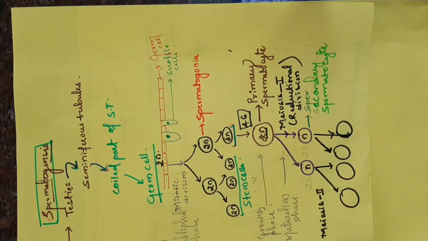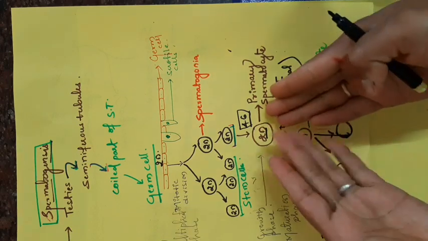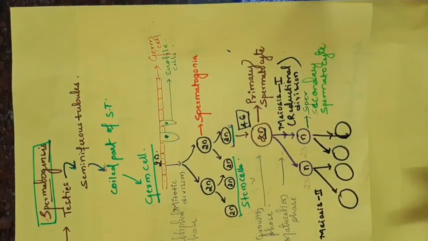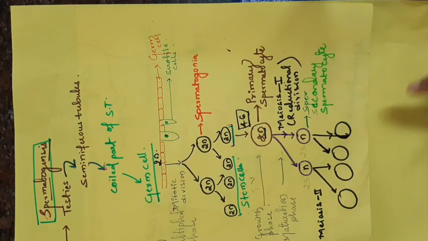If you remember the cell division, that is meiosis, you can easily understand this spermatogenesis process. Meiosis 1 is a reductional division, where from the diploid cells 2 haploid cells are produced, but meiosis 2 is an equational division, the same as mitosis division.